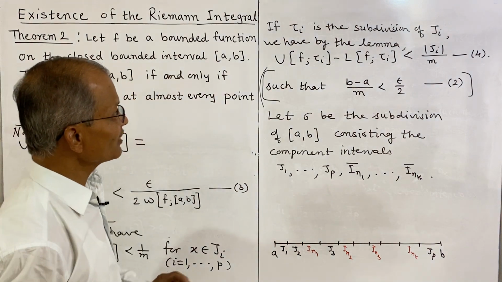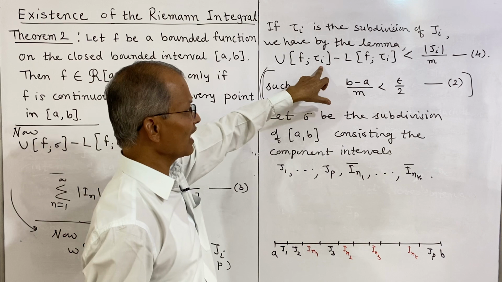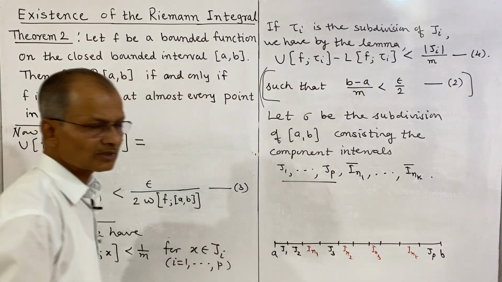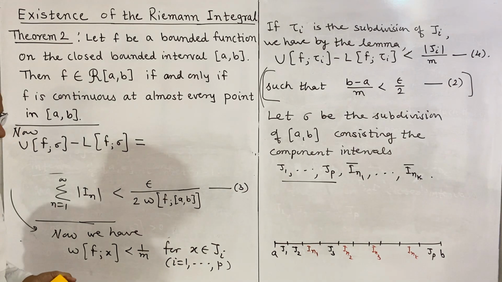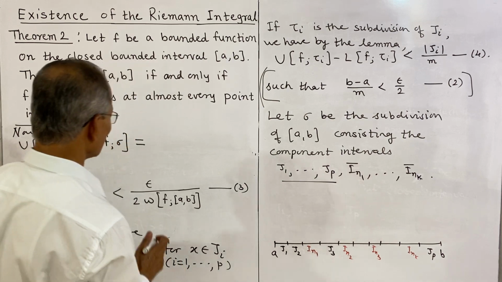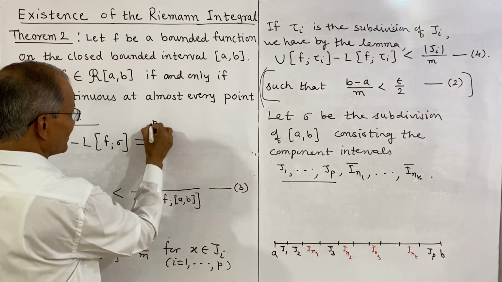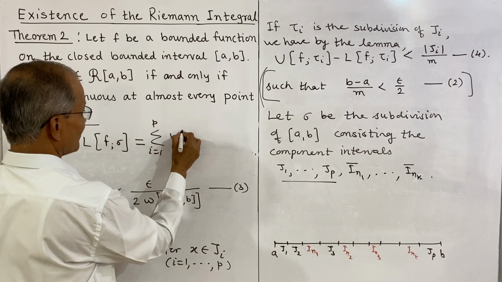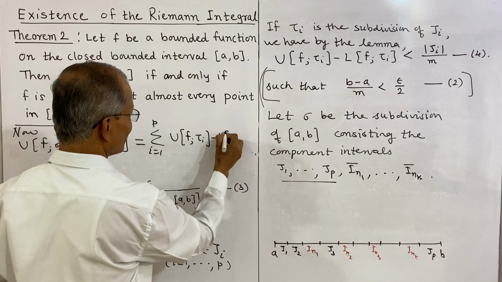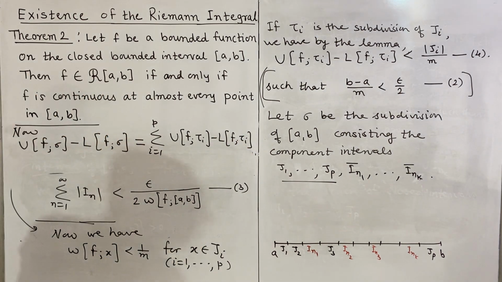So this is to be considered first, upper sum of f on these intervals tau i, and tau i are the subdivision of Ji, the components J1 to Jp. Therefore this will be summation i takes value 1 to p, upper sum of f on tau i minus lower sum of f on tau i, that is the first part, plus